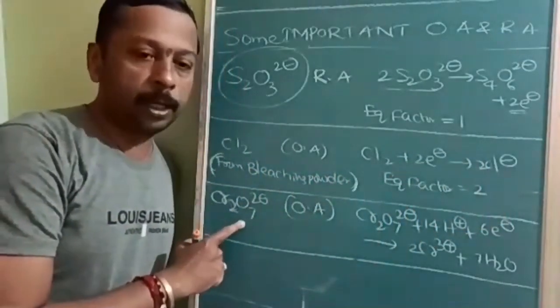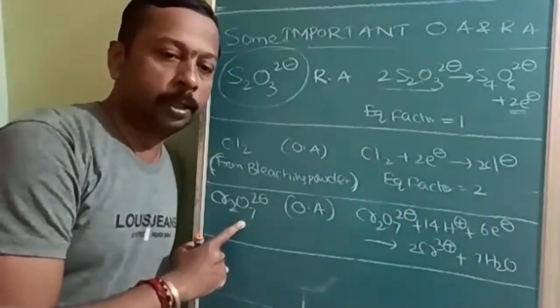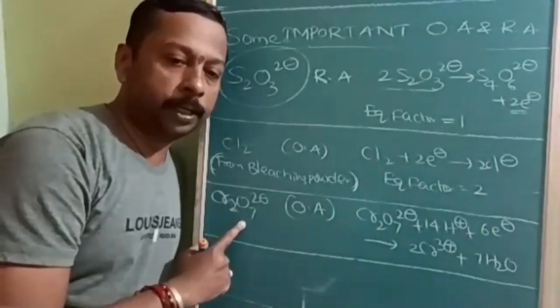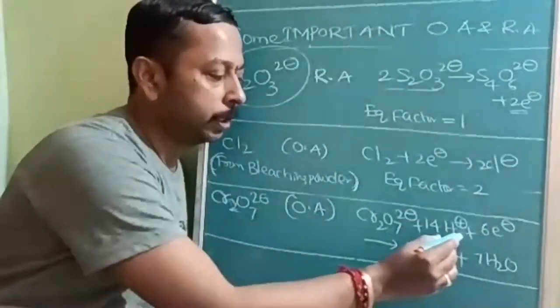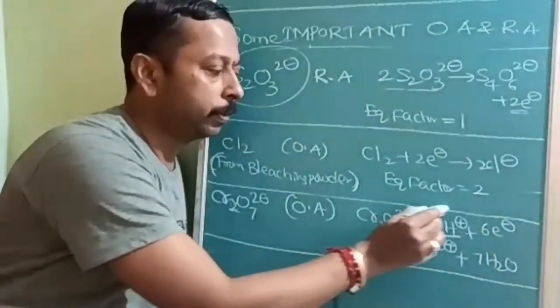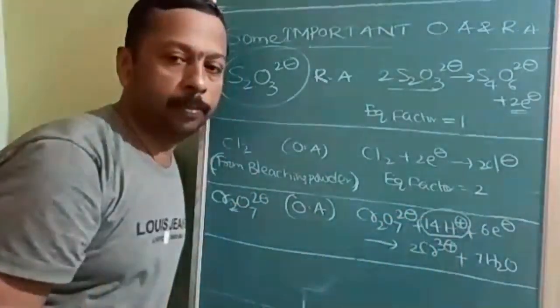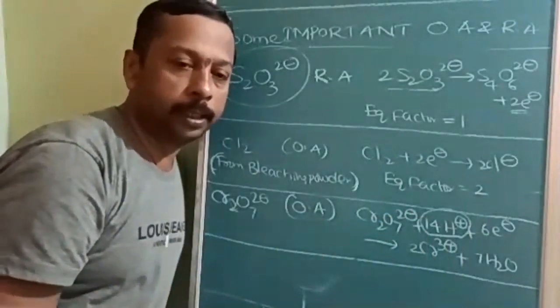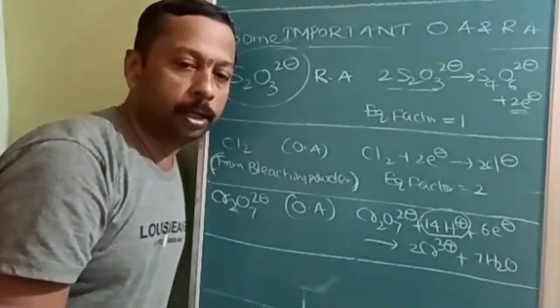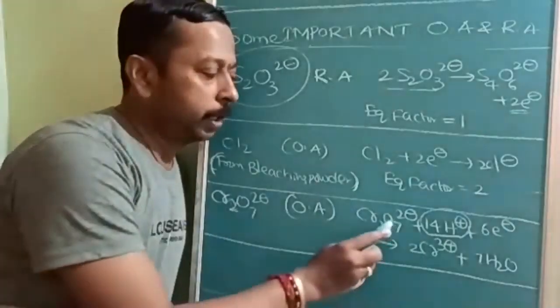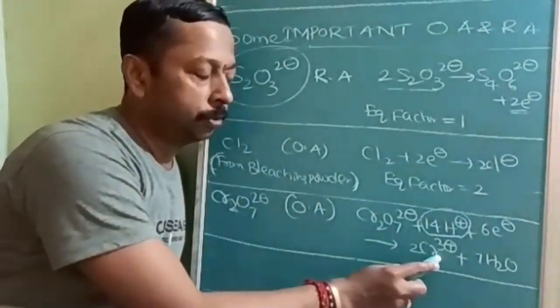And potassium dichromate, even though it is very powerful, has a disadvantage. It can act as an oxidizing agent only in acidic medium. It is not an oxidizing agent in basic medium, nor in neutral medium. Potassium dichromate converts into chromium 3+.